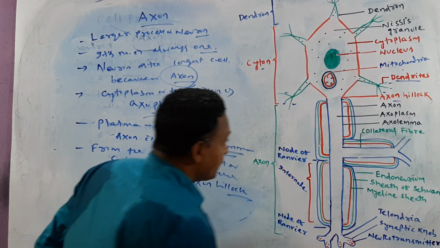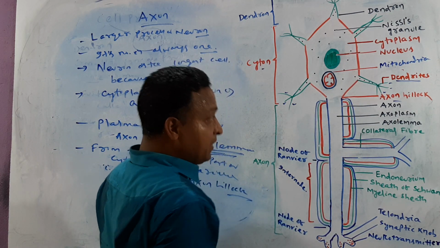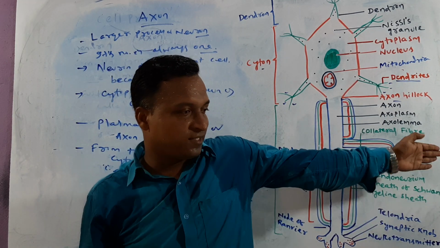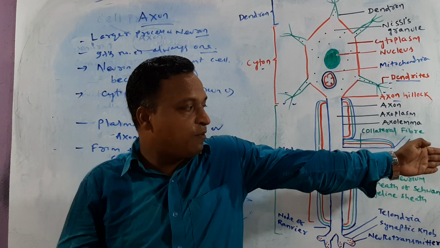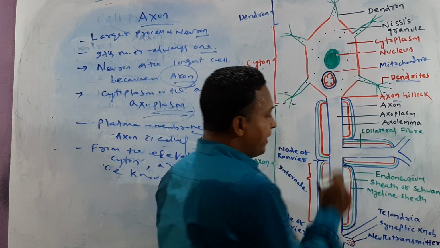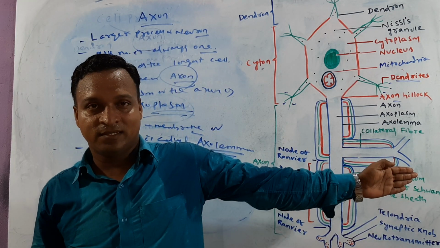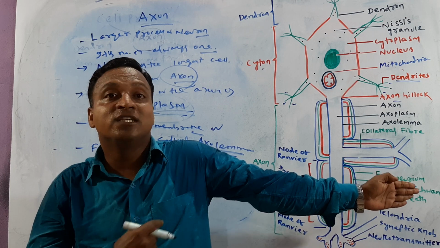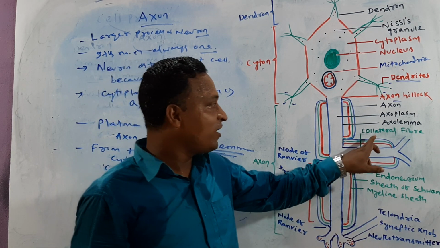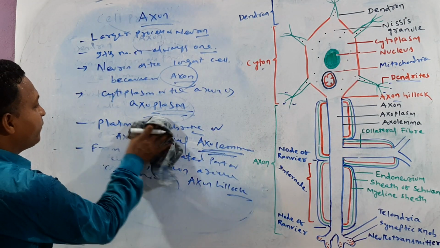The next one. Try to focus. This is the axon. The axon has branching, a branch at a right angle, completely 90 degrees. The axon forms branches which are at a right angle to the axon, and we can call that which fiber? Collateral fiber. Try to understand, slowly we are going.